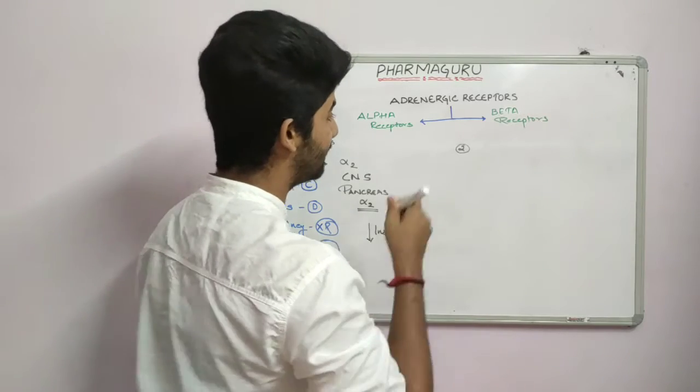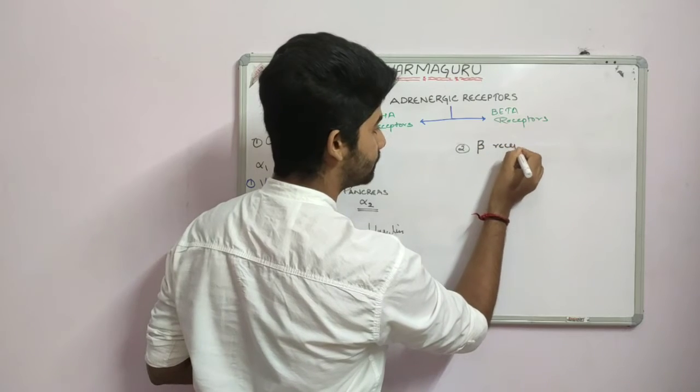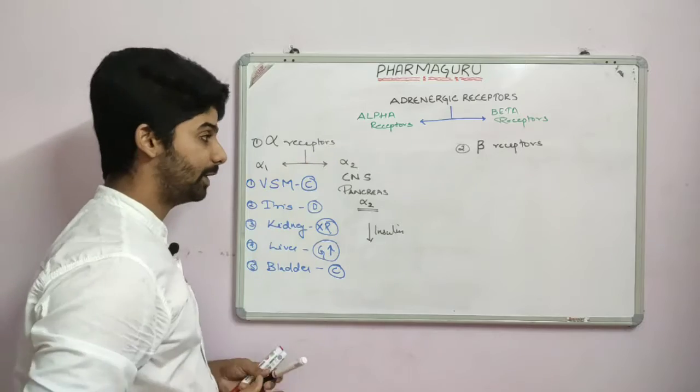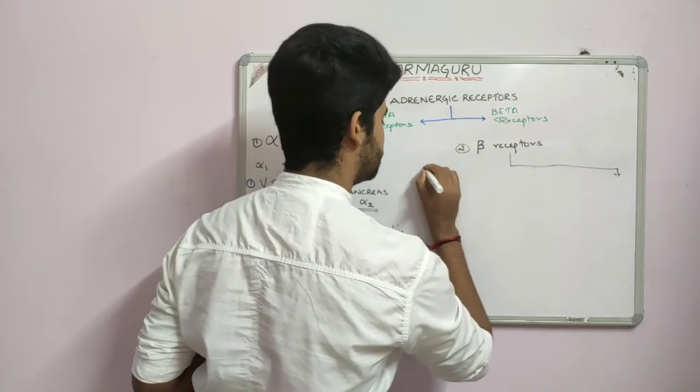So obviously the second class of receptors are the beta receptors. We have the beta receptors. See, alpha receptors were classified into 2 types. We have beta receptors classified into 3 types.